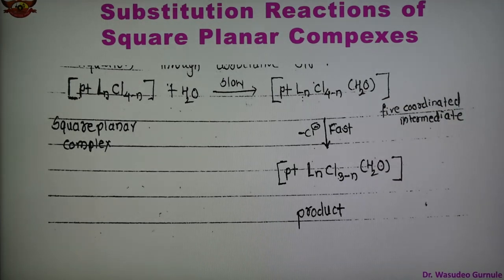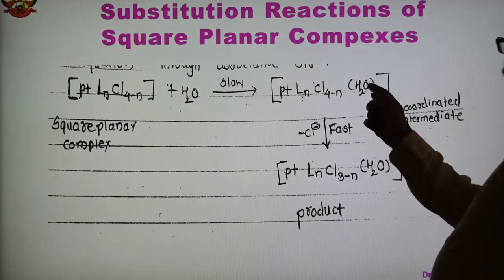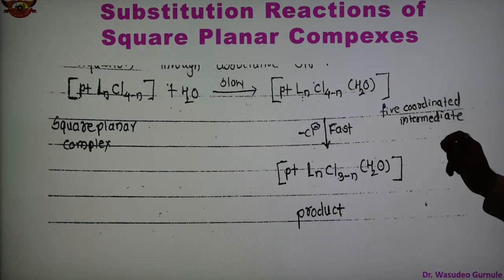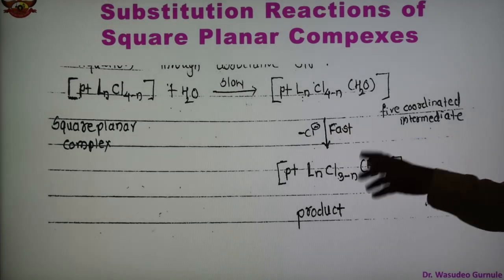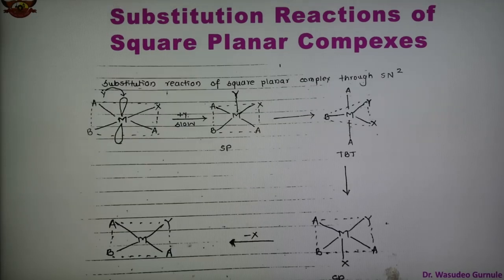So initially we have the square planar complex and then water. Water is joined here and we get the intermediate. After that, Cl is removed, and we get the four-coordinate product, that is the square planar complex, the final product. And in the next slide also, how it is taking place is shown. The substitution reaction of a square planar complex through SN2 is shown in this slide.